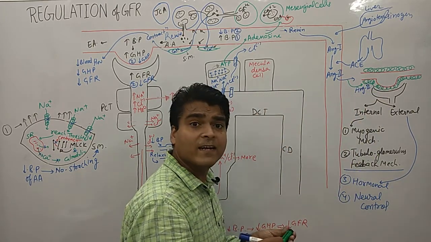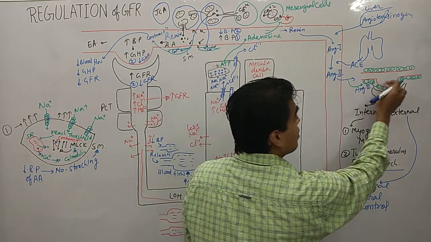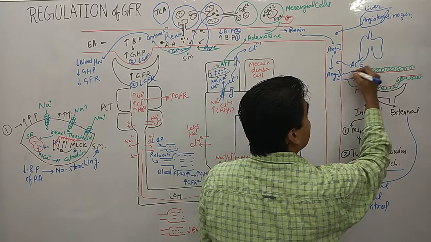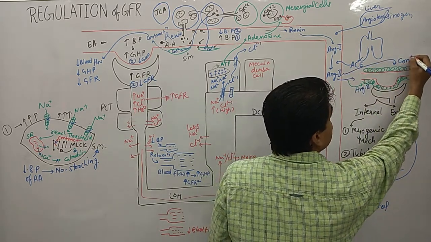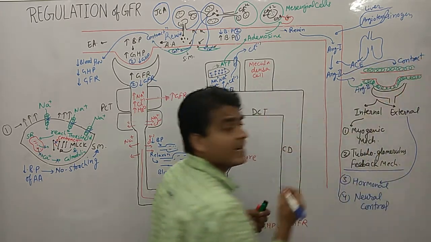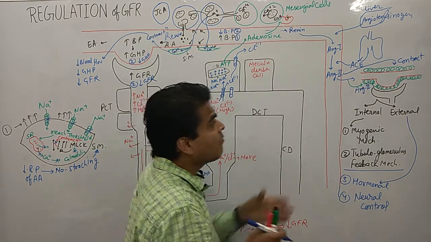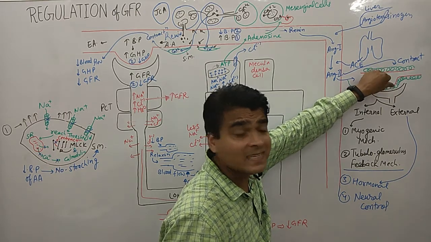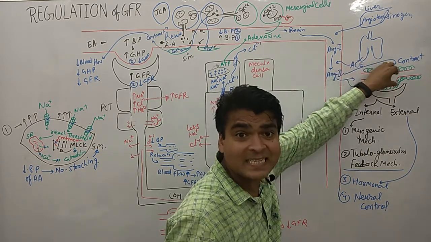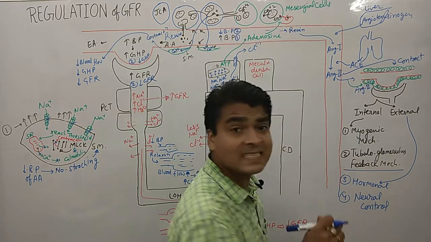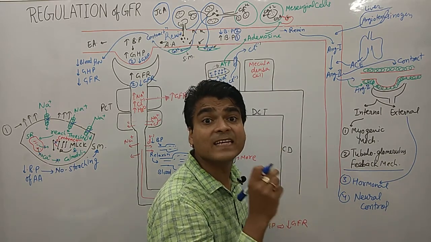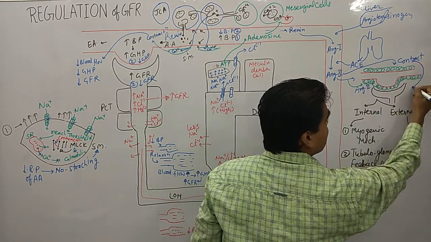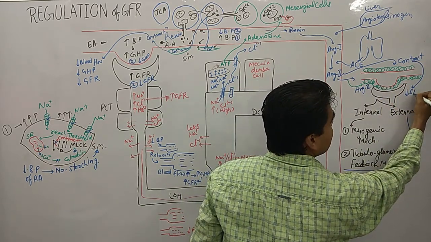So now what it will do, angiotensin contracts these mesangial cells. It contracts these mesangial cells. Now the mesangial cells are contracting this area. Due to contraction in this area, there is a decrease in the surface area.